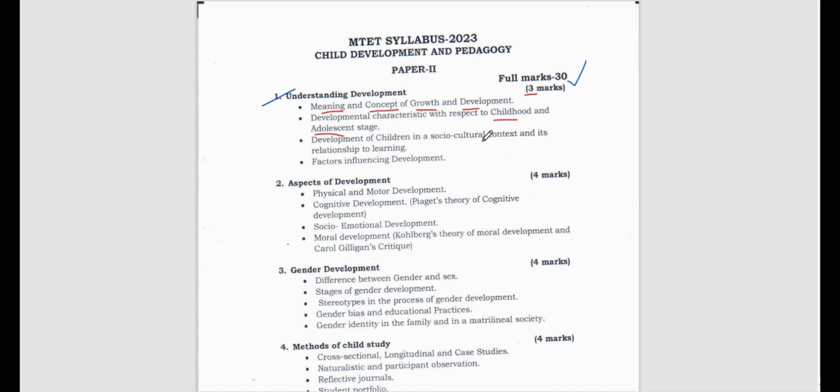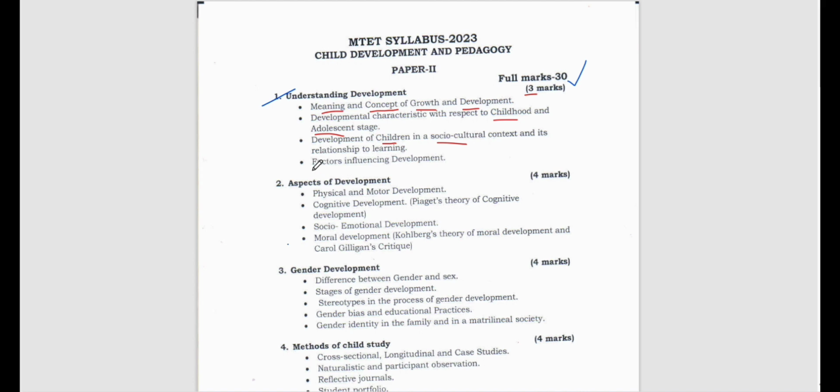Now, development of children in socio-cultural context and its relation to learning. We also need to learn about the development of children in socio-cultural context. Since we are human beings, we don't live alone. We live in a society, so we are expected to follow certain norms and cultures of the society. How those cultures and rules of the society help in shaping the child, that we have to study.